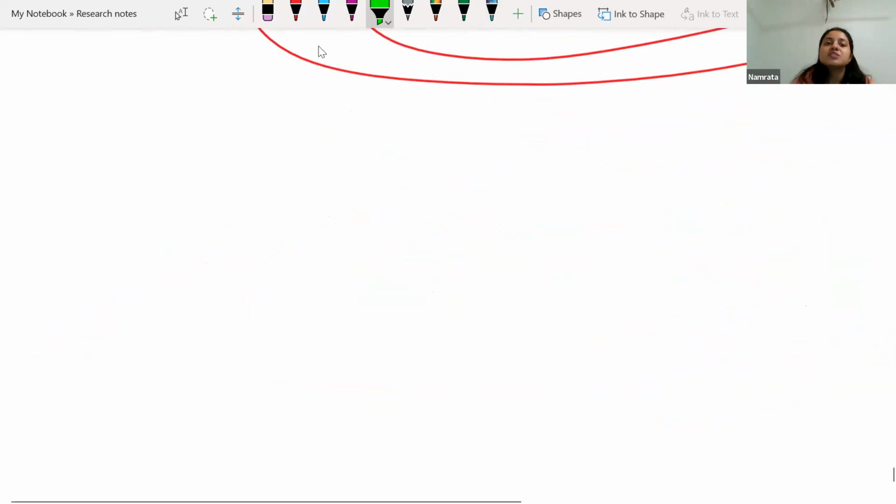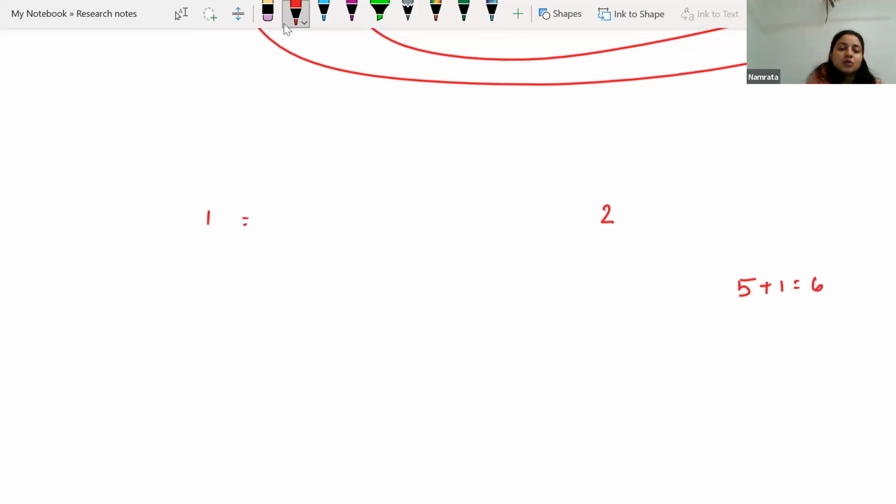Now one concept was related to rational numbers: write five rational numbers in between 1 and 2. There was one shortcut. What we used to do: 5 plus 1, which is 6. So we make the denominator 6 here and 6 here.